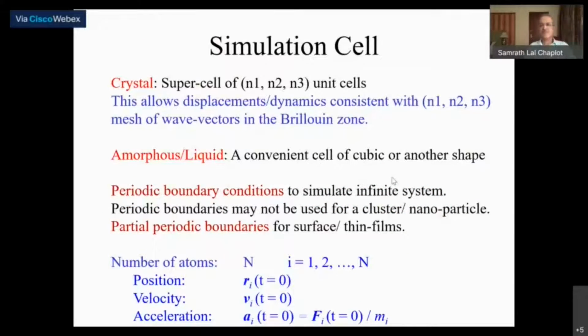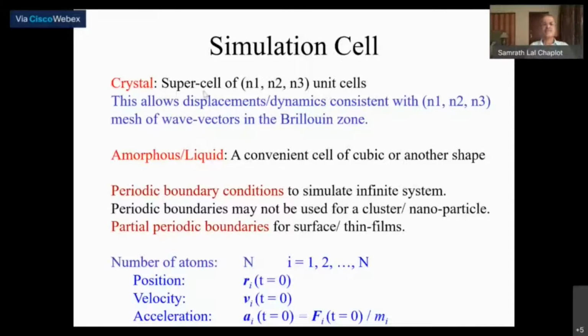Now we come to the molecular dynamics simulation that we did in the last lecture. We look at a few problems from the molecular dynamics simulation for neutron scattering in particular. I had mentioned that for the simulation cell, you choose the number. The first thing you choose is the system of atoms that you are going to simulate with molecular dynamics.